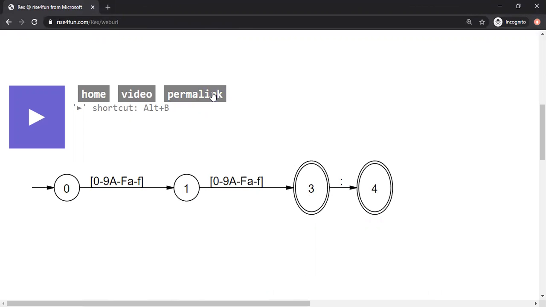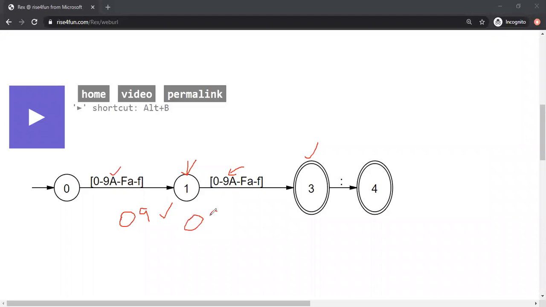The reason being that our automaton will start at state number 0. And if we feed in an input, say 0 and 9, we start at state number 0. As soon as we feed in 0, it is one of the allowed characters, so we will get into state number 1. And now we are parsing 9. 9 is matching here, so we will be at state number 3. And remember, state number 3 has 2 circles. That means this is an accepted state.